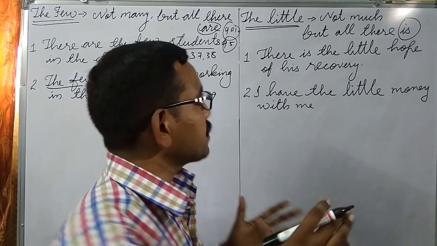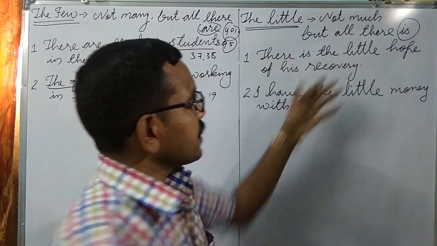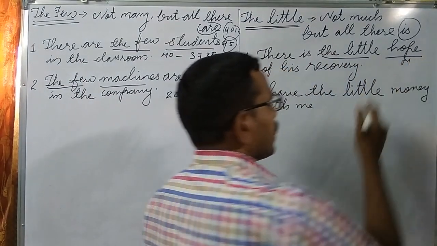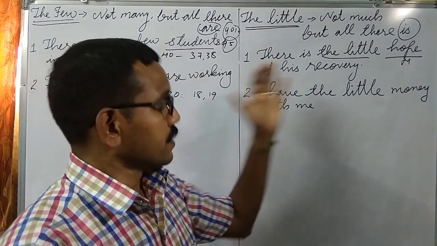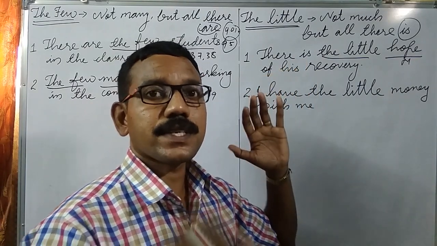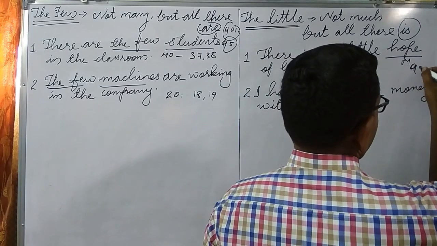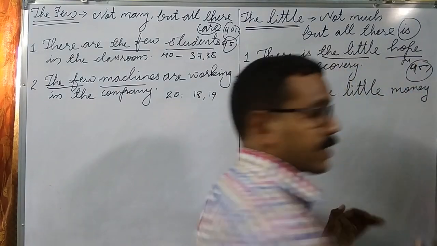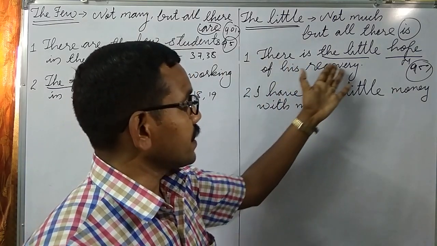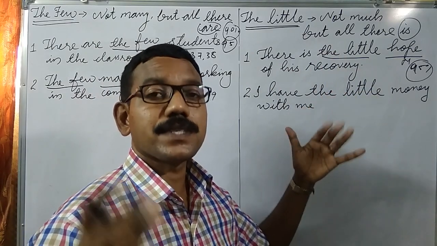Look at the example. The same situation, same context. If I say there is the little hope, hope is the noun. There is the little hope of his recovery means yes, definitely he will recover from the disease. 95% possibility he will recover from the disease. In this context I can say there is the little hope of his recovery.